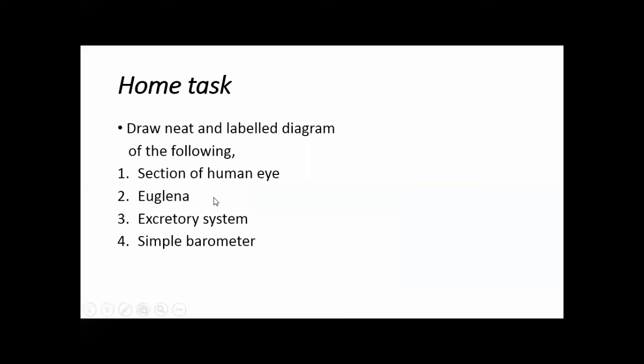Now you can see the slide of home task. What are the questions? Draw neat and labeled diagrams of the following. Number 1, section of human eye. Second one is euglena. Number 3 is excretory system. And number 4 is simple barometer. What are the diagrams which you have learned and drawn today? These are section of human eye, euglena, excretory system of human being, and the diagram of simple barometer.